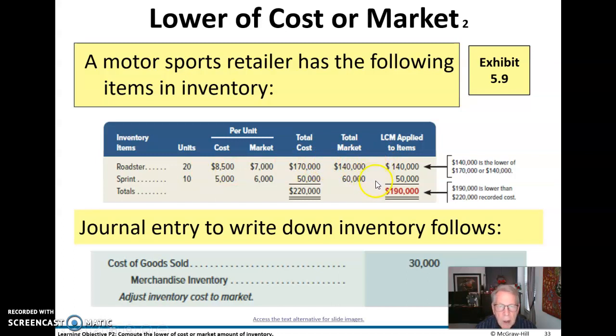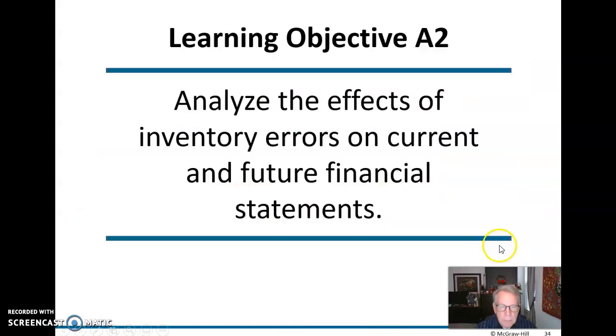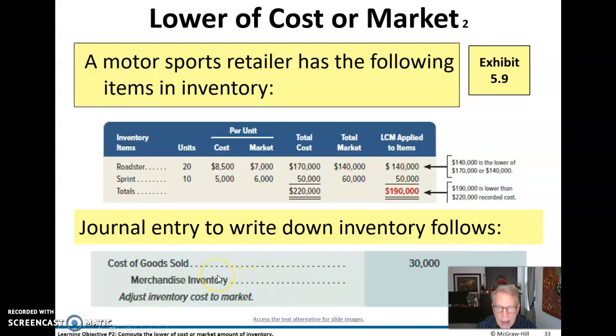But here, we're going to leave our costs alone for the Sprint. So when I write that down, that's going to be a write down of $40,000 or $30,000, and that $30,000 is 1,500 times 20. Okay, oops. And so when I do that, I write it off to cost of goods sold. We aren't actually selling anything here, so it is a little confusing that we charge it to cost of goods sold. But we are reducing merchandise inventory, and this is the best place to reflect those costs.